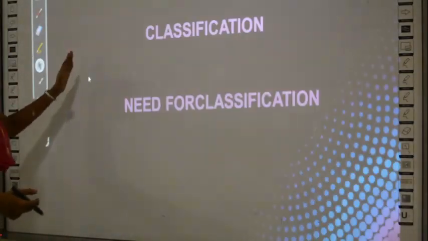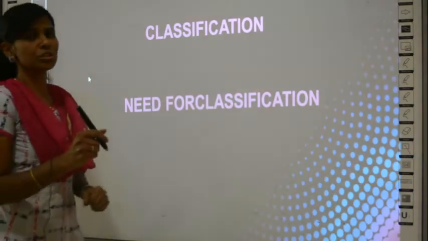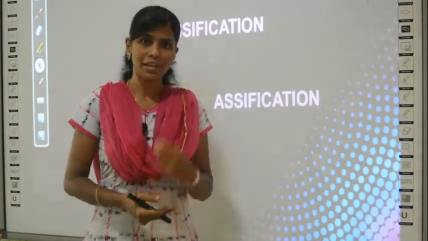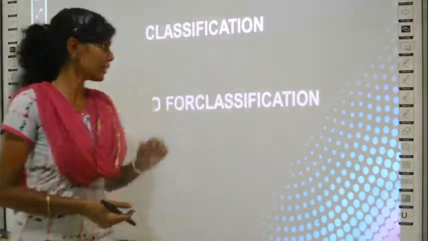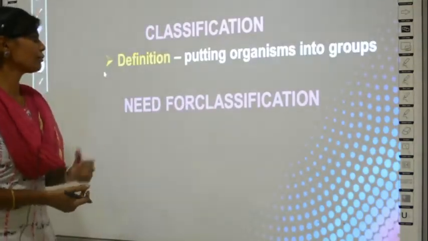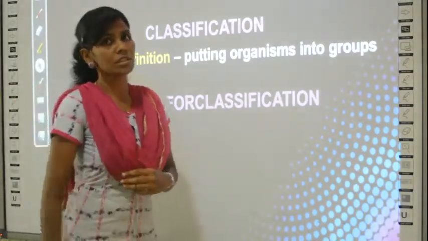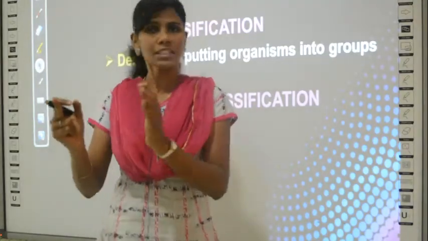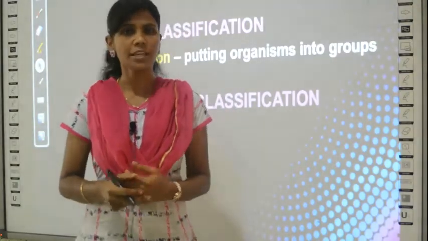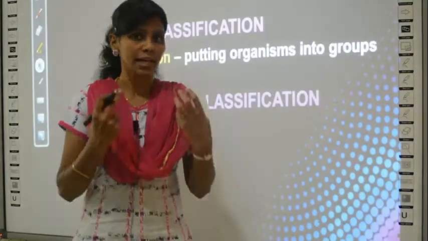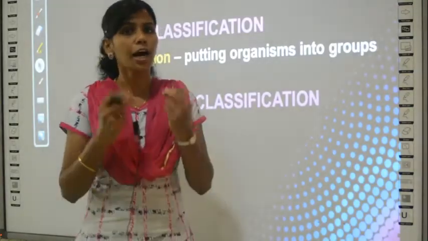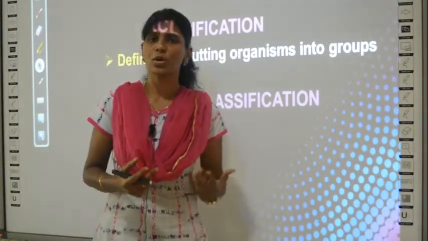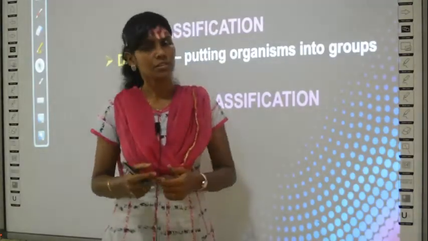Before studying the types of classification, you should know the definition for classification. For every topic there will be a definition, right? So what is classification actually? It is a process of grouping. It is a process where all the plants are classified and put into separate groups. It is a process where organisms, in this case the plants, are put into groups based on what? Based on some similarities or some differences.